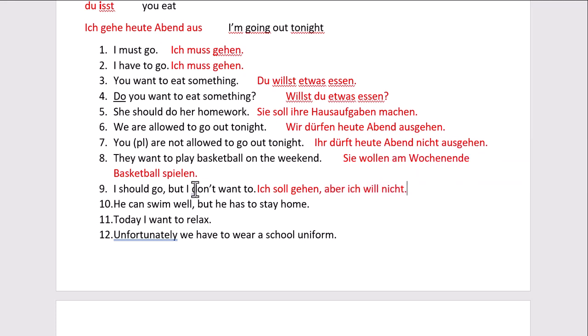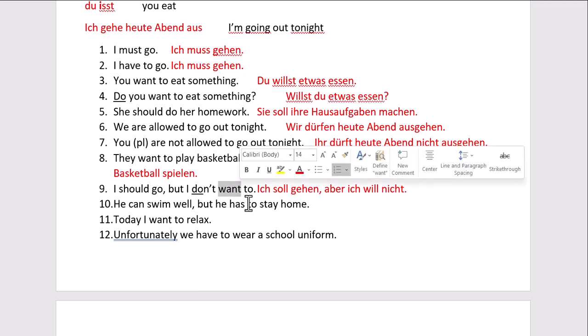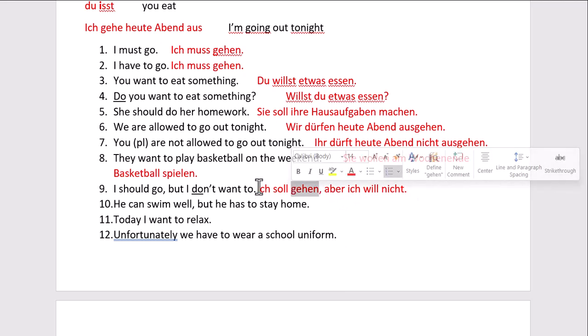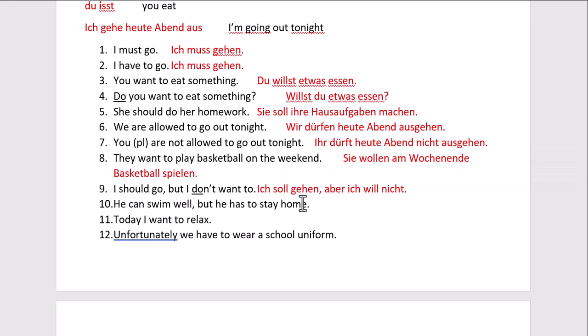Now again, ignore the do. Ignore this do, which is not doing anything. It's just helping us to say want in a negative way in English, like do not want. But in German it doesn't exist, so we just say I want not. I want not. And we don't have to repeat the go again, I don't want to go, I want not to go, because it's already implied. We've already mentioned it once, and it's so obvious that that's what we're referring to when we're using the wollen.